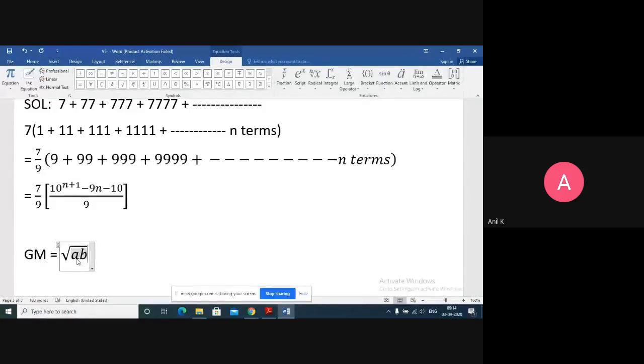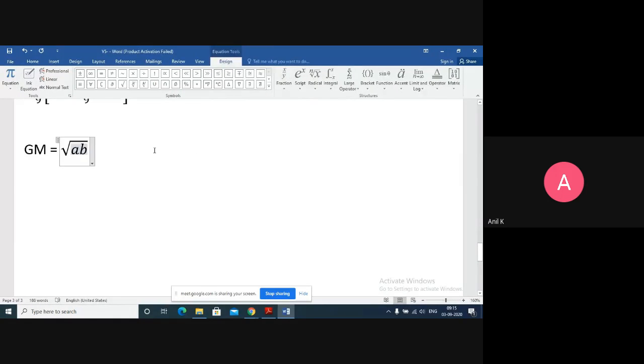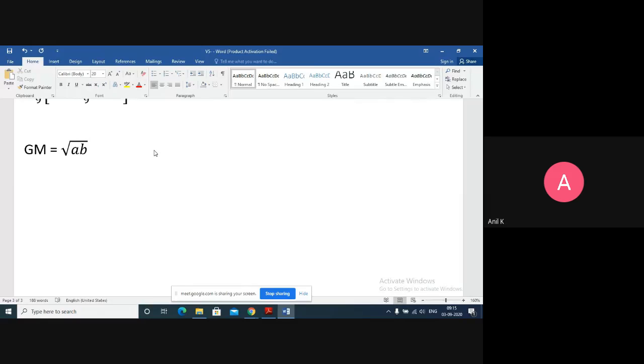If A and B are two given numbers, then the geometric mean is always given by the square root of AB. If you want to check, for example, if I take the sequence as 2 and 8, A value is 2, B value is 8.